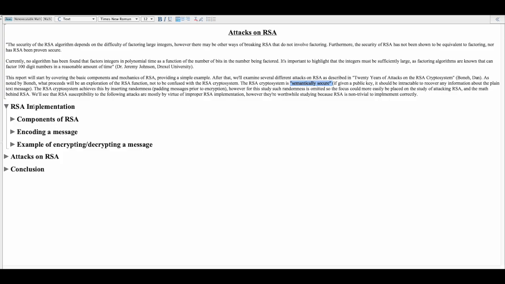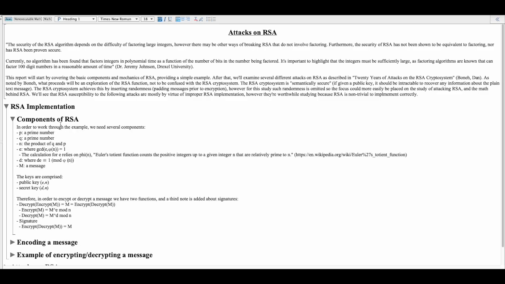So as I mentioned, we'll start with the RSA implementation. The components of RSA: P, a prime, and Q, a prime, and these should be large as I discussed already. N is the product of those two primes. E, where the greatest common divisor of E and phi of N equals 1. That's called Euler's totient function. There's a link to it here if you'd like to read more about it.